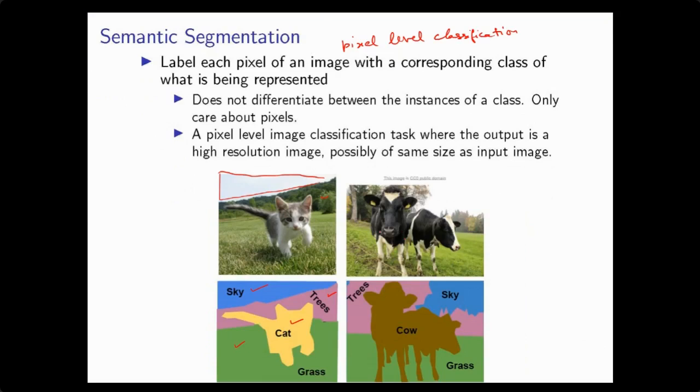And similarly, in the second image, there are two cows. So the pixels that belong to cow are categorized as cow. Some pixels are categorized as tree, some as sky, and some as grass. So here we have classified each and every pixel into a respective category. So this is semantic segmentation. It's a pixel level classification and is also known as semantic segmentation.